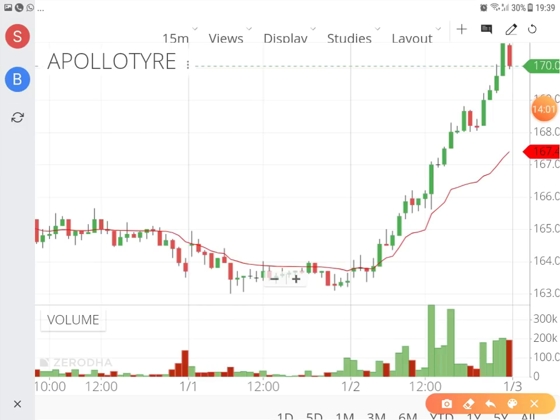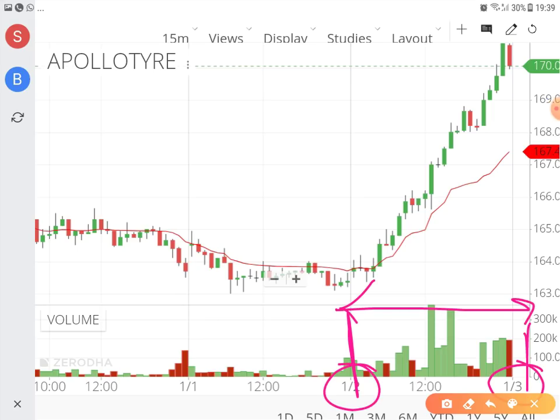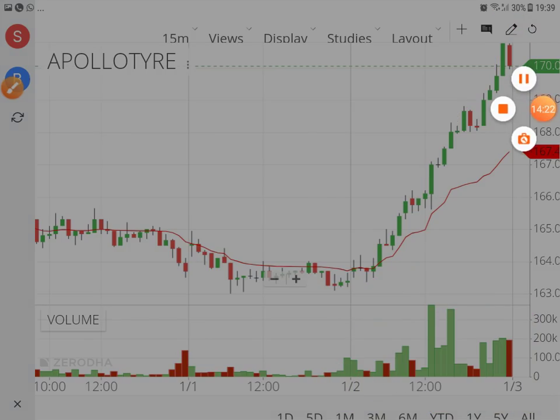And one very important thing to be noted here is that this is the trading range. That is, this is 2nd of January, this is 3rd of January. So this is single day trading which is going on. So I have entered over here at around 160, 165, and this happens to be somewhere around 10 o'clock, and I can trade during the day and exit by the end of the day. And this is how I do the intraday trading when I use VWAP.